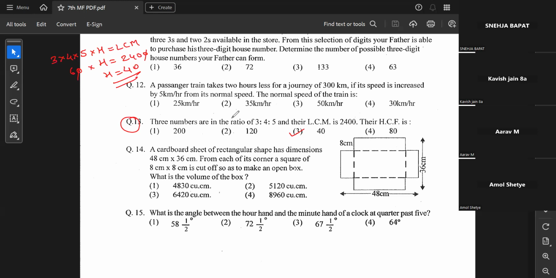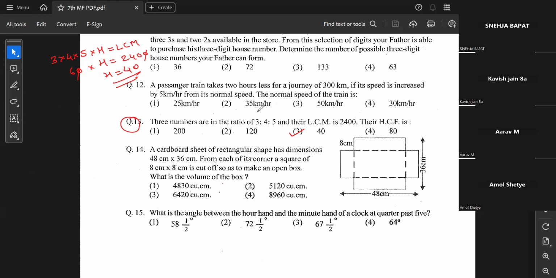Okay, sir. We were just confused in the ratio. So whenever you find a ratio, whether it is two number ratio, three number ratio, four number ratio, 100 number ratio, however many numbers are given, simply multiply them. Then multiply one HCF, that will be equal to LCM. End of the story. बस उतना ही है. Okay, sir. Understood. Thank you, sir. But you have to make sure of one thing. These ratios should be the most reduced fraction.